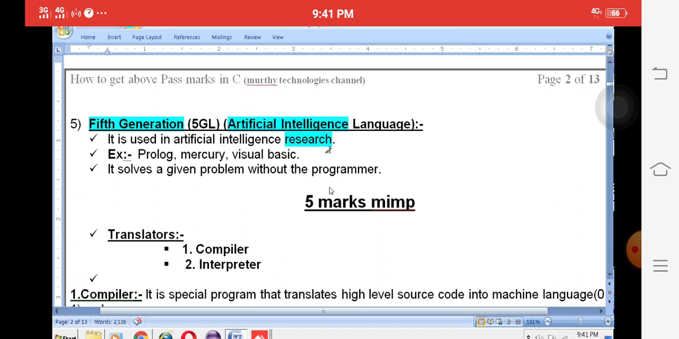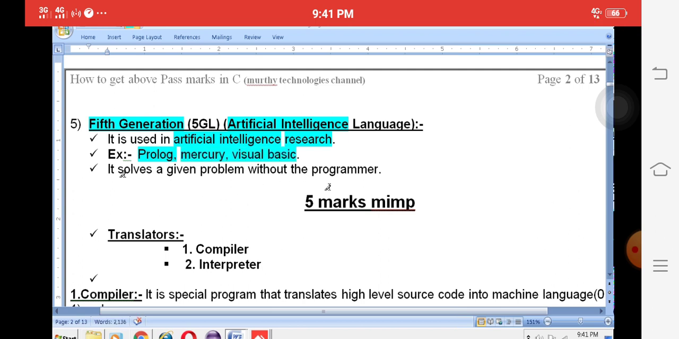Research means robotics. We will introduce a different type of robotic programming with the help of artificial intelligence. Example: what type of programs are used here? Programming languages like Prolog, Mercury, Visual Basic. These are the programming languages used in the fifth generation.